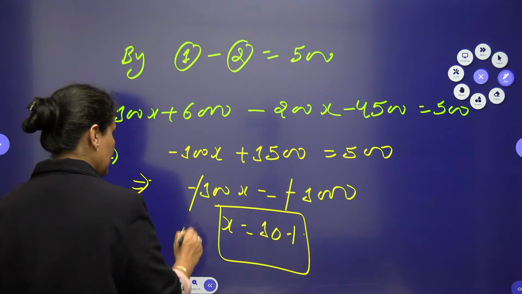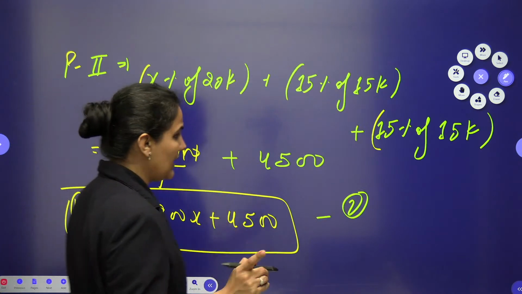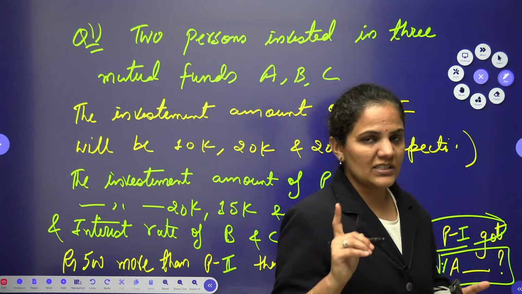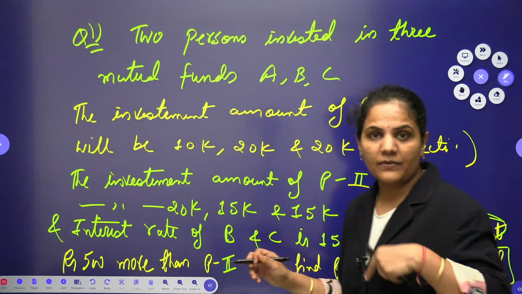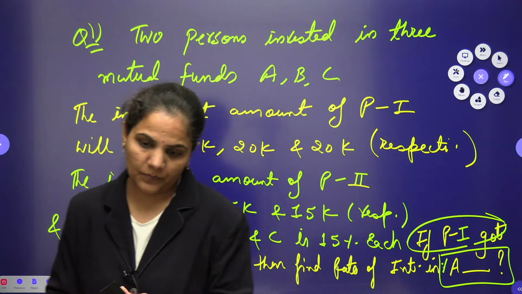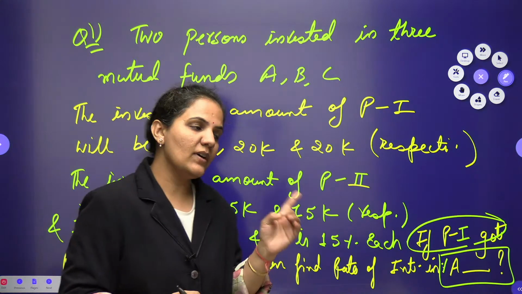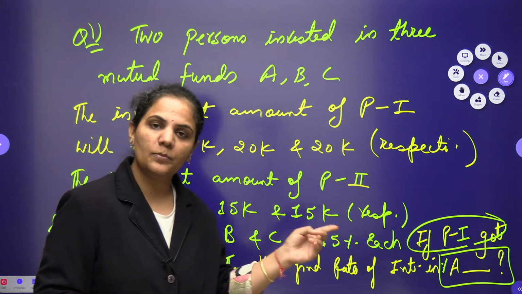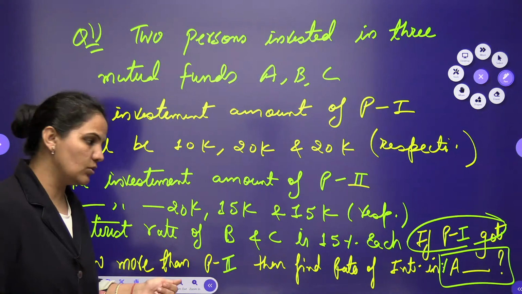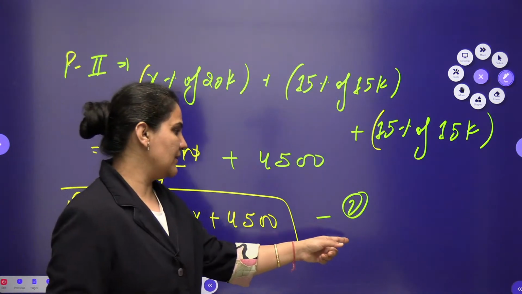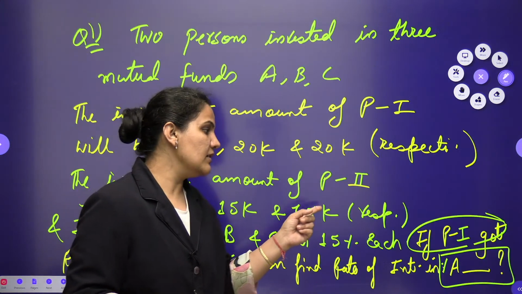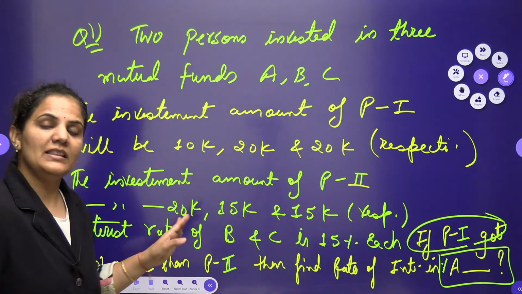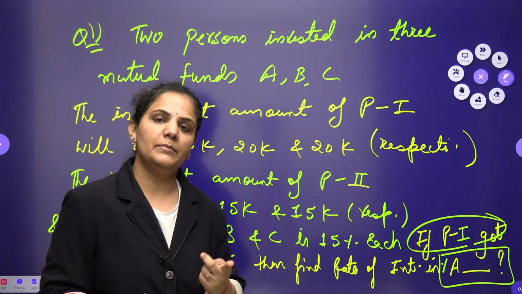I hope you guys, if the question says that person 1 got rupees 500 more than person 2, then the result will be 10%, which I showed you here. If you are saying that person 2 is getting 500 more than person 1, then the result will be 20%.